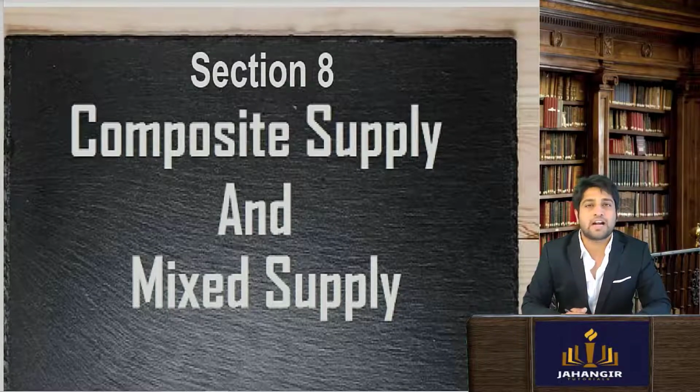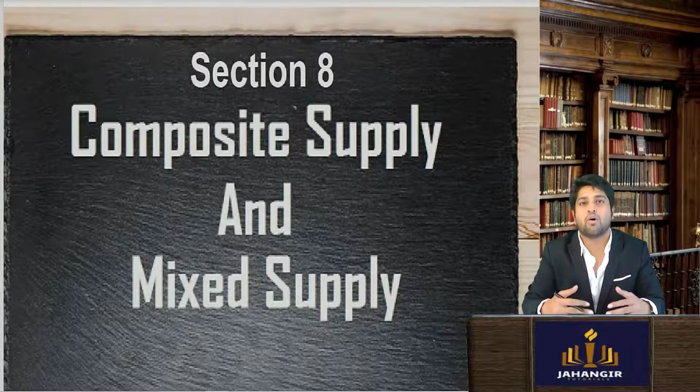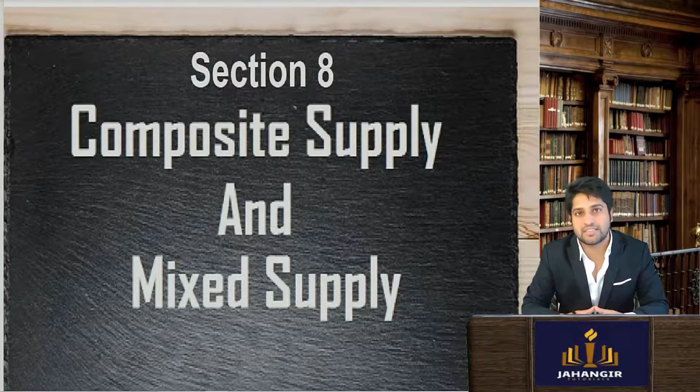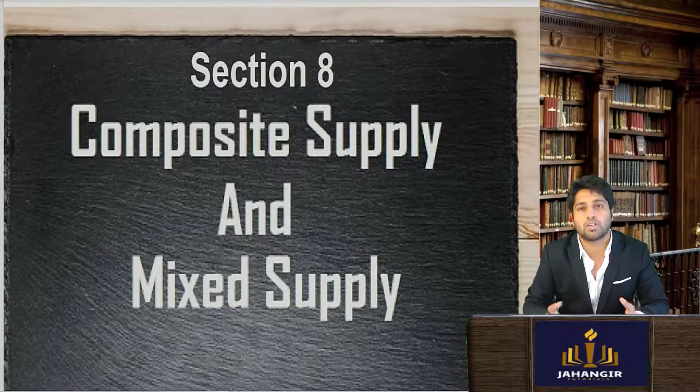Hi, we'll be starting with section 8, the composite and mixed supply. Now both composite and mixed supply arise in situations when there is a supply of more than one goods and services as a part of a single transaction. The question about the tax rate and its taxability comes up. Before we understand how they are treated under tax, we need to understand the meaning of what is composite supply and what is mixed supply first.